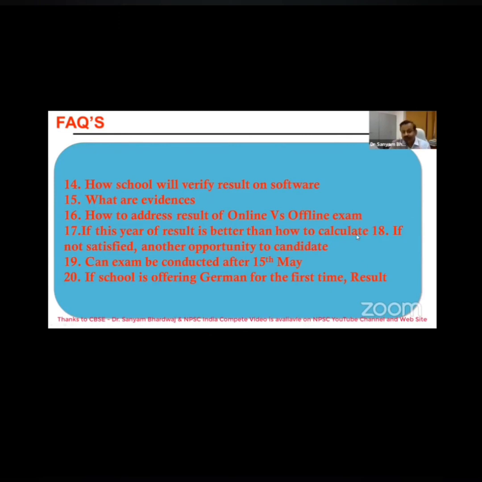That kind of flexibility is there. And if German is the 6th or the 7th subject, then the previous formula, the mean of the base of these 3 subjects, is to be applied to calculate the result of the German.